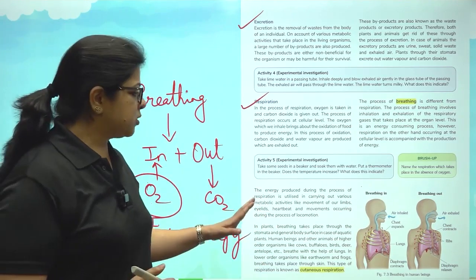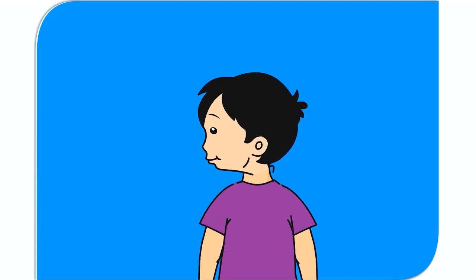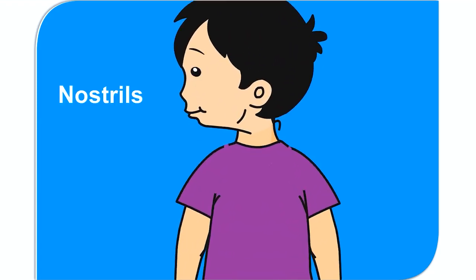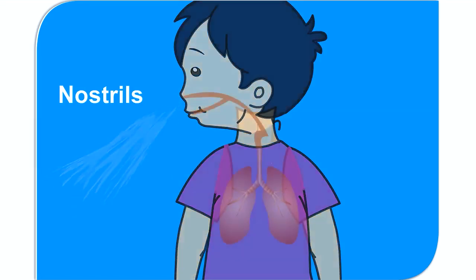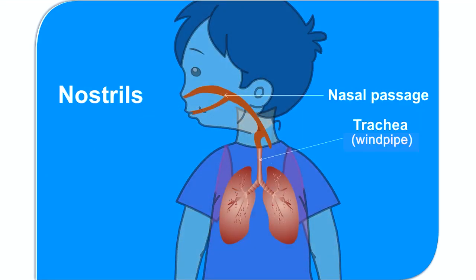Let us understand the process of breathing in detail. We breathe in air through two holes in our nose called nostrils. The air passes through the nasal cavity in the nose to the windpipe or trachea. The trachea divides into two tubes called bronchi, which enter the lungs. The bronchi divide into smaller tubes called bronchioles in the lungs. Tiny air sacs called alveoli are present at the end of each bronchiole. The walls of the alveoli are very thin and are surrounded by blood capillaries.